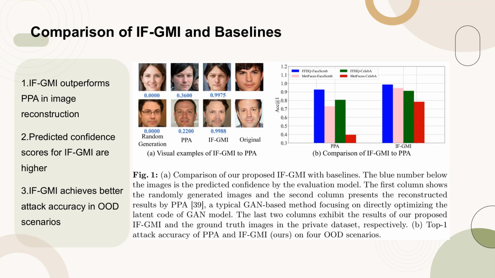The blue numbers below the images indicate the predicted confidence by the evaluation model, demonstrating that IFGMI achieves higher confidence scores. Part B illustrates the top 1 attack accuracy of PPA and IFGMI across 4 out-of-distribution (OOD) scenarios, highlighting that IFGMI significantly outperforms PPA in these challenging settings.